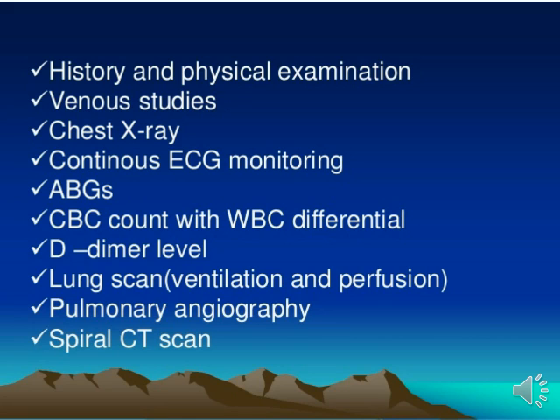Okay, and then next is CBC count with WBC differential and D-dimer level also. It is a kind of blood investigation to detect what kind of blockage has happened in the area of the pulmonary system. Lung scan means CT scan, lung CT. So by the lung scan we detect which location of the pulmonary system is affected.